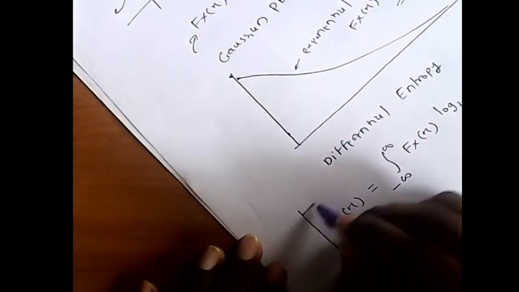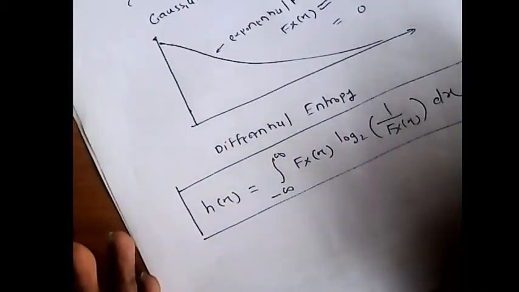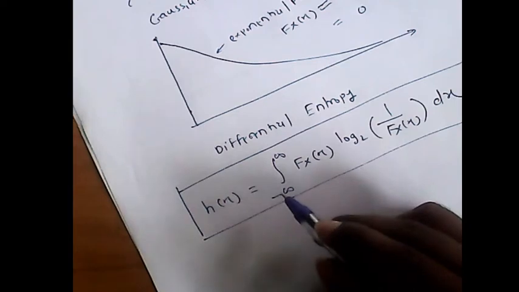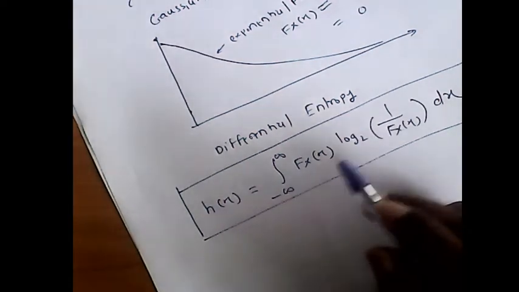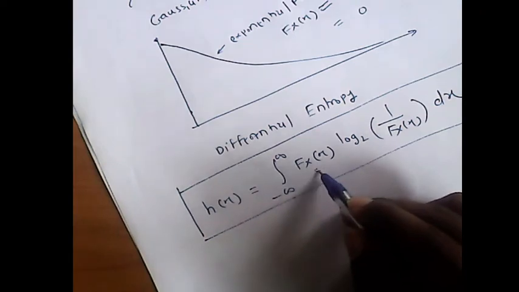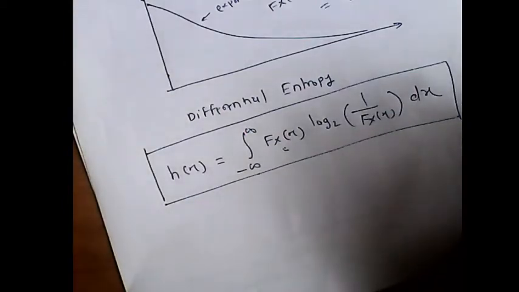So this is the equation for the differential entropy. What are the two changes? First, the summation is replaced by integration, so it takes values over the infinite range, and the probability is replaced by the continuous probability density function. That is nothing but the two changes. So this is the differential entropy.